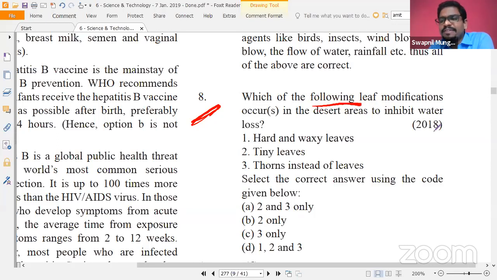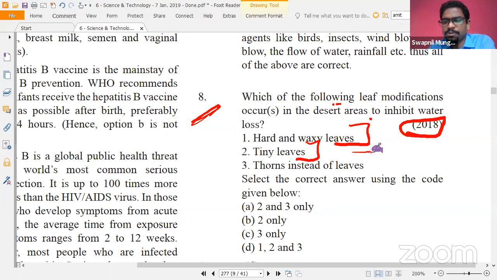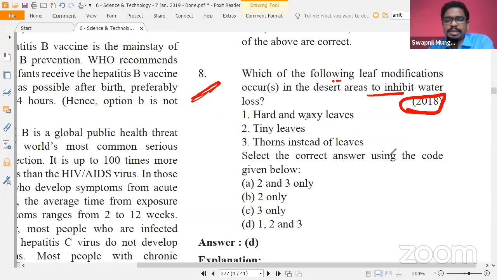Now, which of the following leaf modifications in the leaves of various plants in the desert areas inhibit water loss? You all know the conditions in desert areas and why plants need this kind of inhibition of water loss. The options are hard and waxy leaves, tiny leaves, and thorns instead of leaves. You have all read that these three are the modifications that plants in desert areas have made to inhibit water loss. So the answer is going to be D, all of the above.